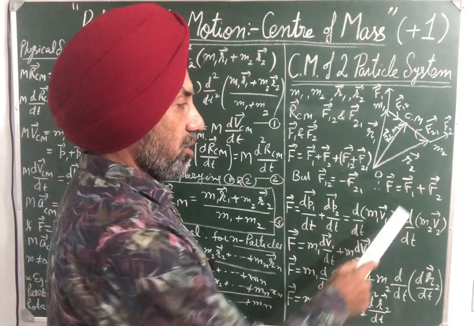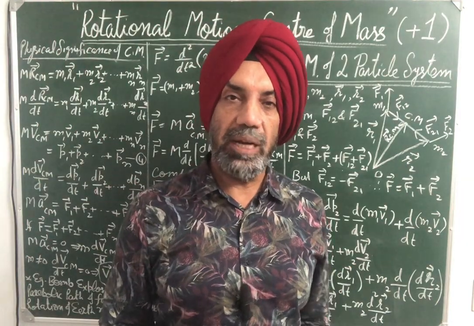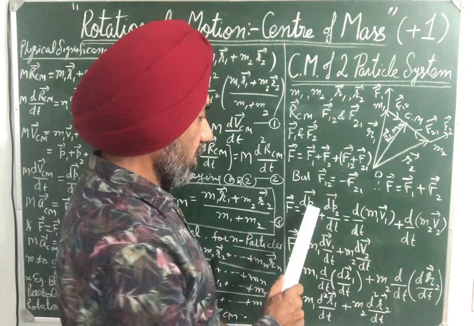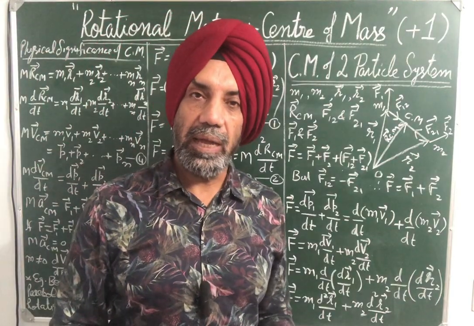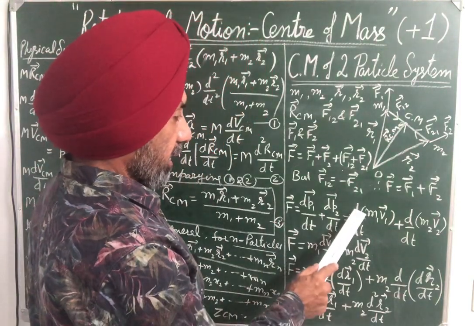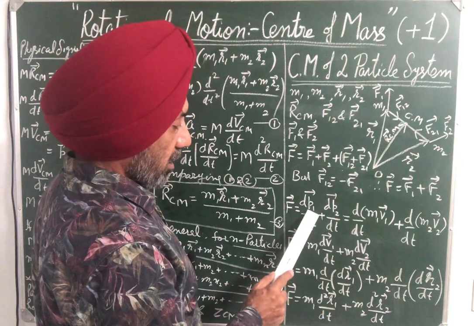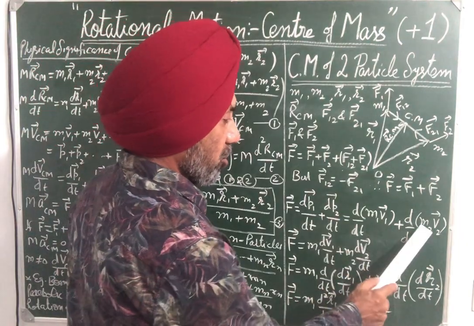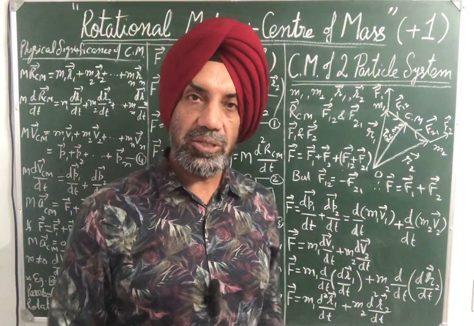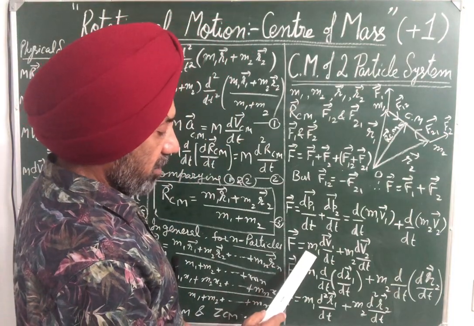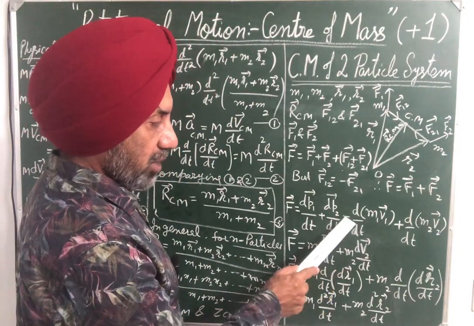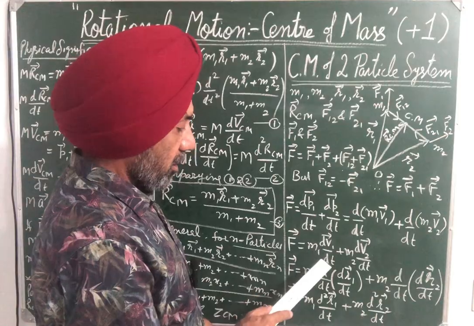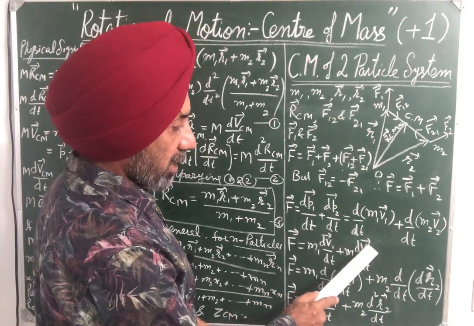So F is equal to, by Newton's second law of motion, what is force? Rate of change of linear momentum. So F vector is equal to dp1 by dt plus dp2 by dt, where p1 vector and p2 vector are the momenta of m1 and m2. Taking d by dt common, write p1 as m1 v1 plus d by dt of p2 equal to m2 v2, because momentum is equal to mass into velocity. Or F vector is equal to m1 can be taken outside. This is a constant, not a vector quantity, so it can be taken outside. So m1 dv1 by dt plus m2 dv2 by dt.